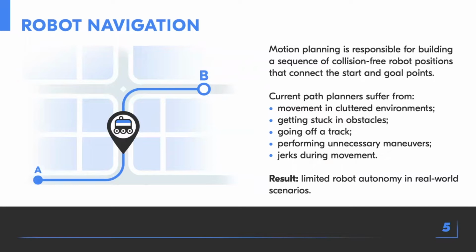Motion planning is responsible for building a sequence of collision-free robot positions that connect the start and goal points. Key problems of current solutions include such issues as getting stuck in obstacles, going off the track, edge trajectories, and others. As a result, robot autonomy is limited in real-world scenarios.